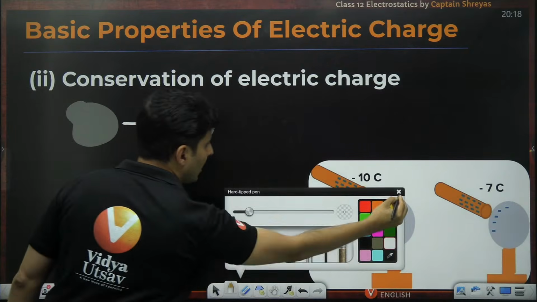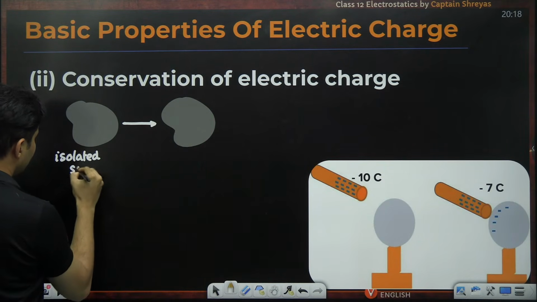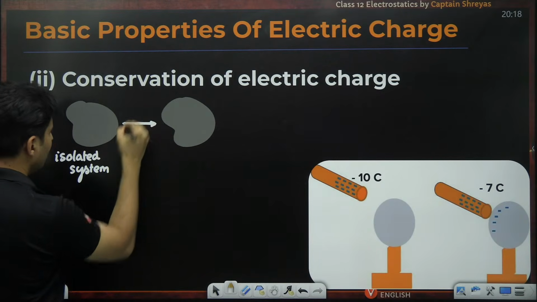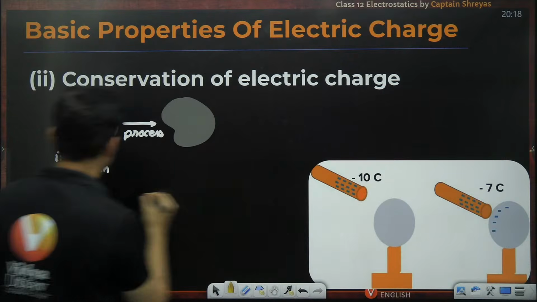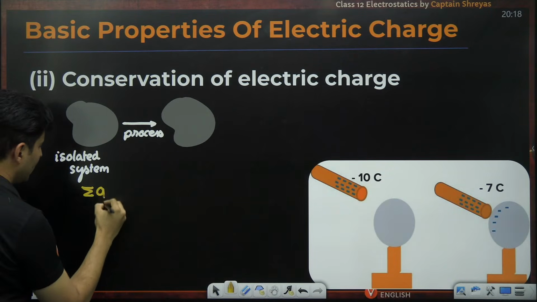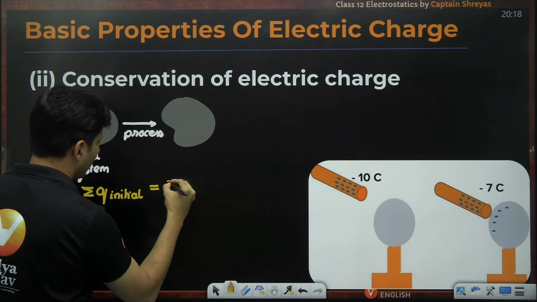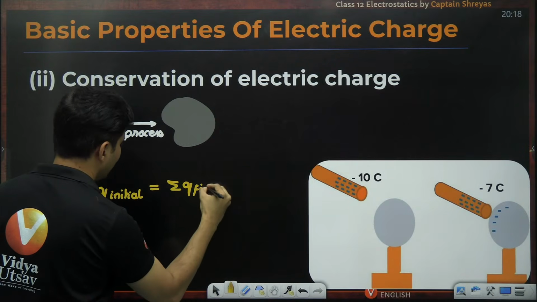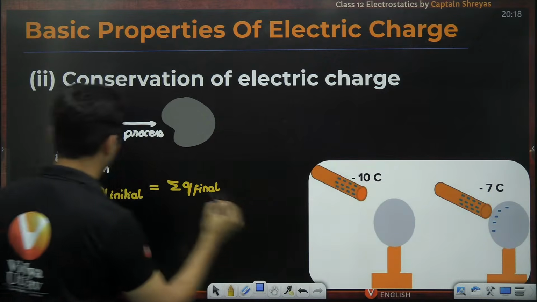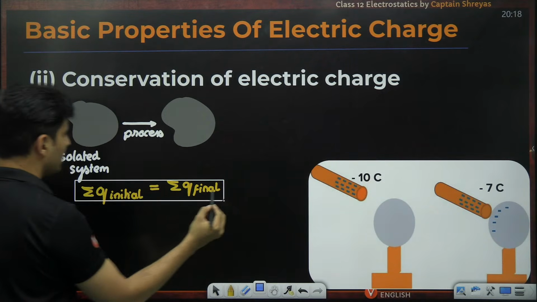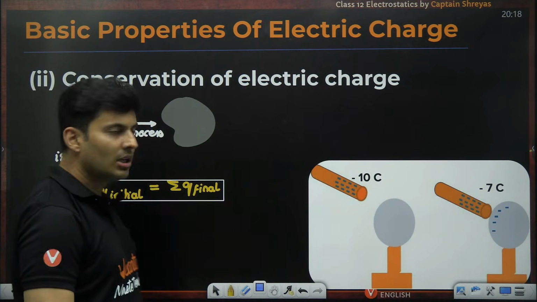So if this is an isolated system, and maybe there is some kind of process, whatever is the sum of the total charges initially will be the total charge which is there finally. This is exactly what the conservation of electric charge principle says. So whatever is the total charge initially will be the final charge eventually.